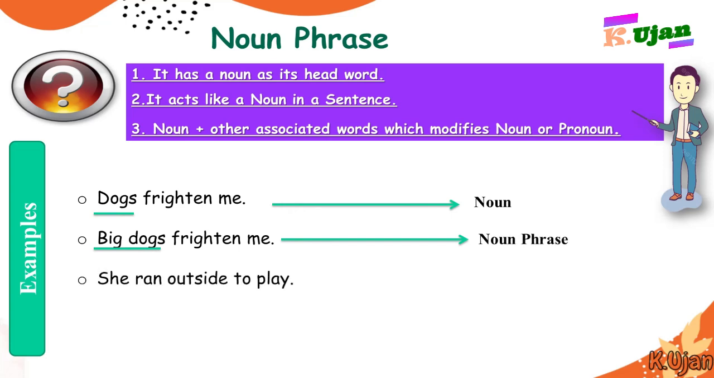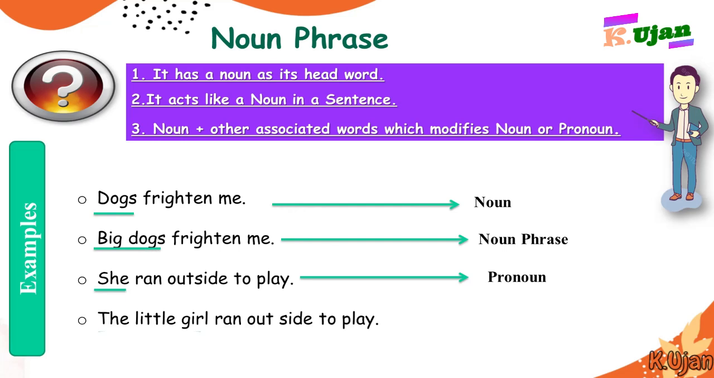Here is another sentence. She ran outside to play. So she is actually a pronoun, sorry. And the little girl ran outside to play. So we are making a noun phrase out of this pronoun. So the little girl is actually a noun phrase.